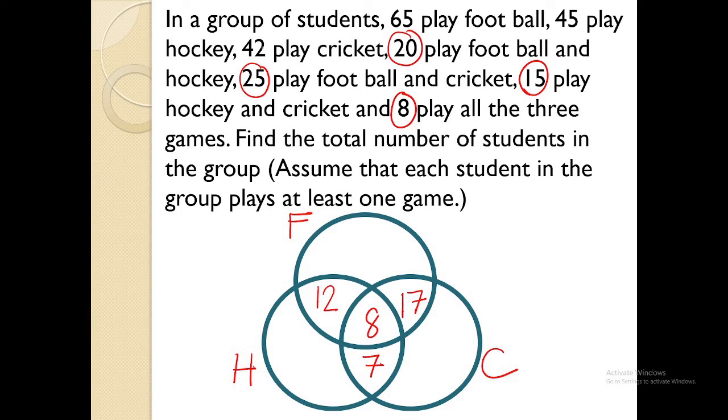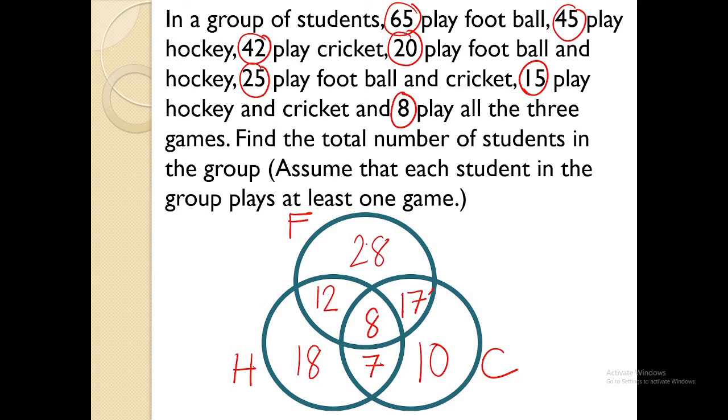Let's go to 42 who play cricket. So we will have 42 minus 17 minus 8 and minus 7. We will get 10 for that. Let's go to 45 who play hockey. 45 minus 12 minus 8 and minus 7. You will get 18 for that. And lastly, for 65 students who play football, 65 minus 12 minus 8 and minus 17. That will give us 28.